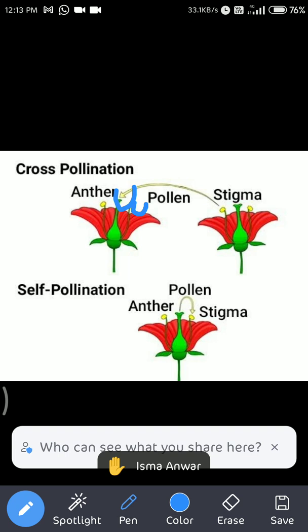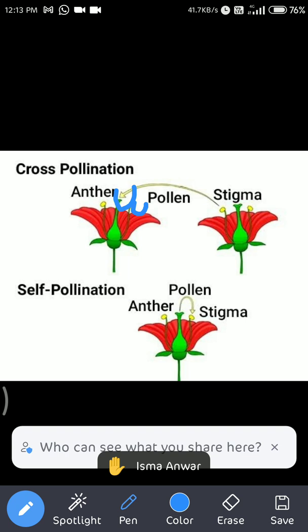Just listen, let me explain, then you start asking. Suppose you have a plant in one pot at your home, and it has many flowers.